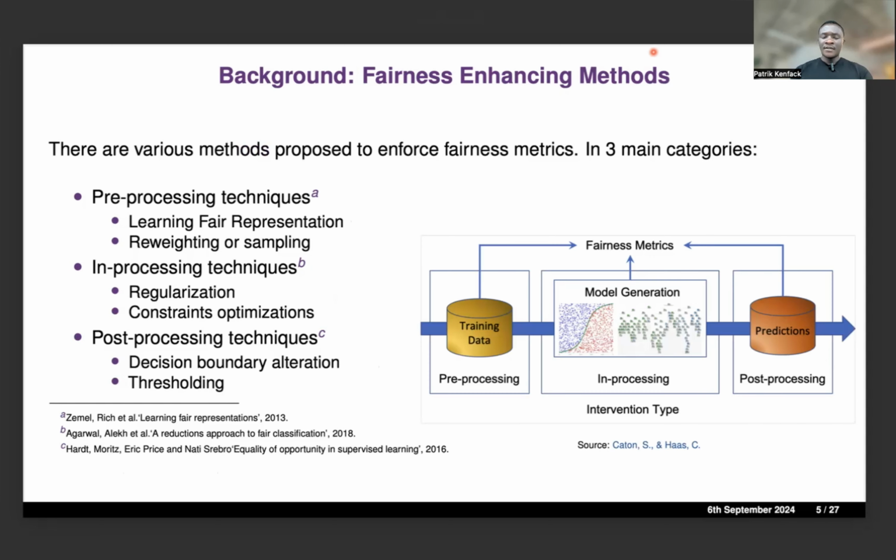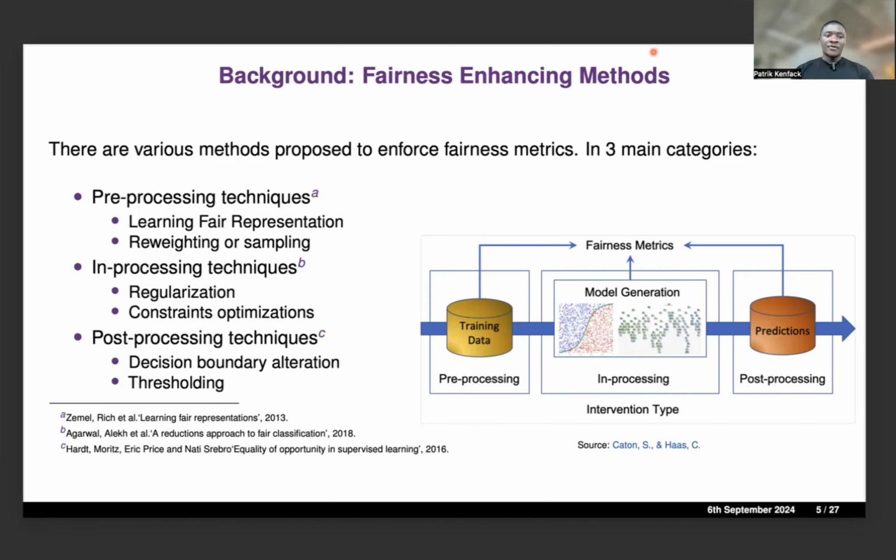So given those fairness definitions, a lot of methods or algorithms have been proposed to enforce those metrics, and they are mainly grouped in three categories. You have pre-processing techniques that would basically try to enforce the constraint at the data level by means of learning representations or upsampling or downsampling a certain group of samples, such that the downstream task will have data fairness properties.